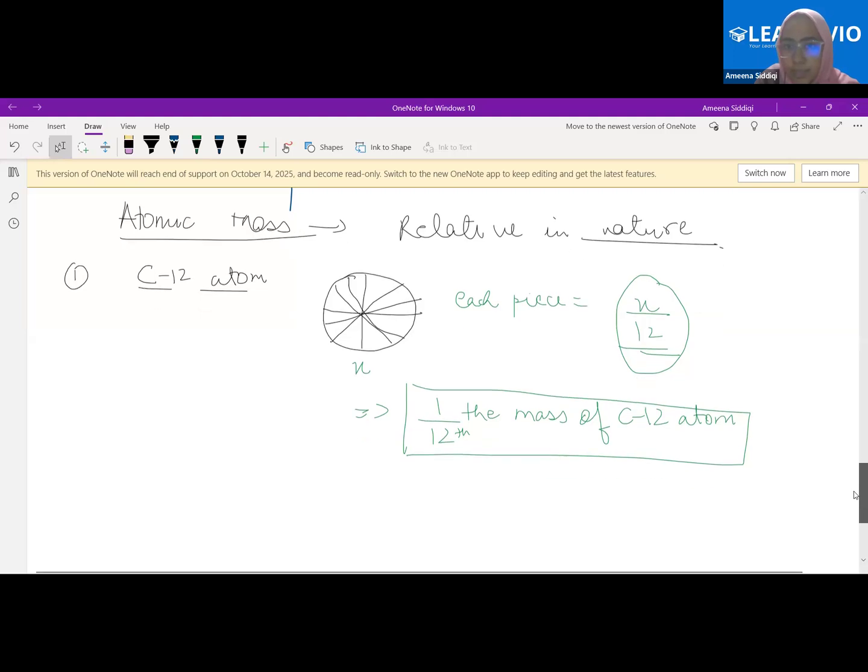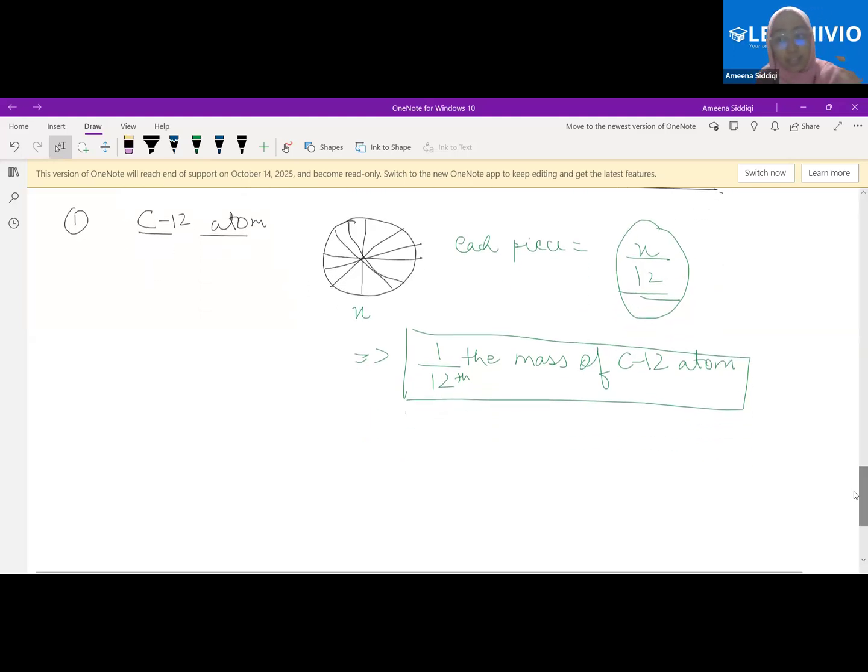Fine. Now see, if I ask you one thing, think and then say, okay? We have taken this as the unit. Now if I measure the mass of this carbon 12 atom, what will the mass come out to be, since we have taken this as the unit? Think and then answer.